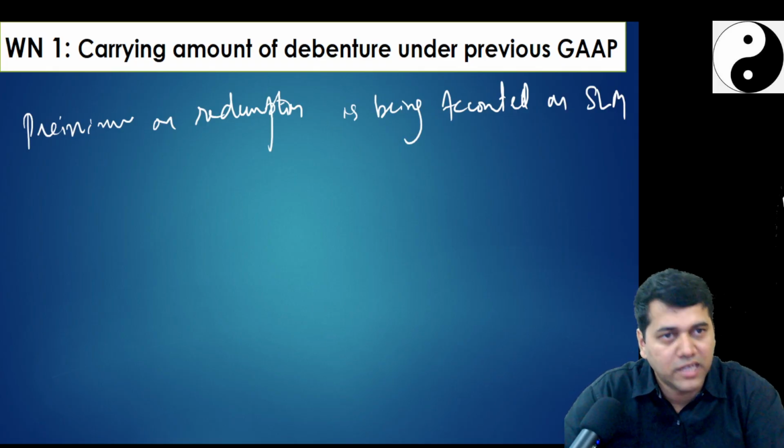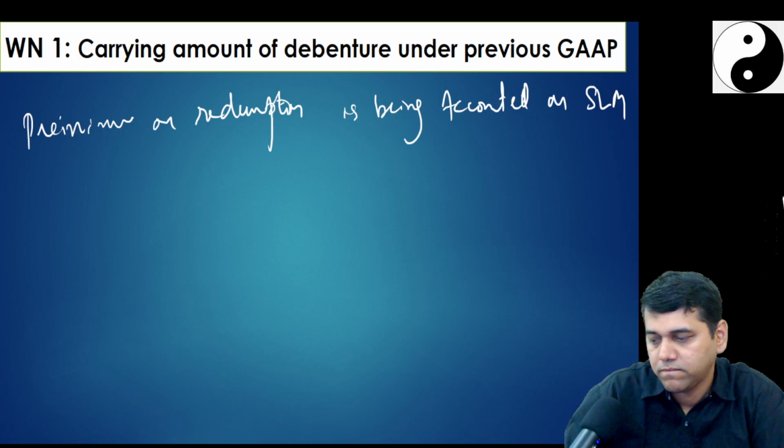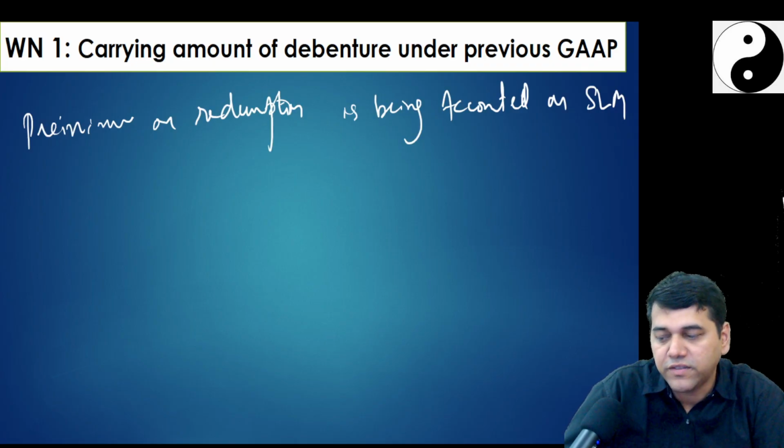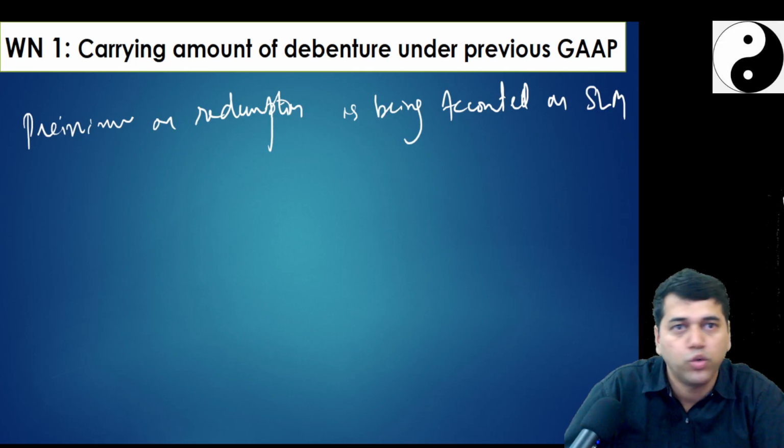What is the term of the instrument? When did you issue? 1st April 2011. When you are going to redeem? 12, 13, 14, 15. 4 years. Out of 4 years, what is your transition date? 1st April 2013. 11, 12, 2 years finished.